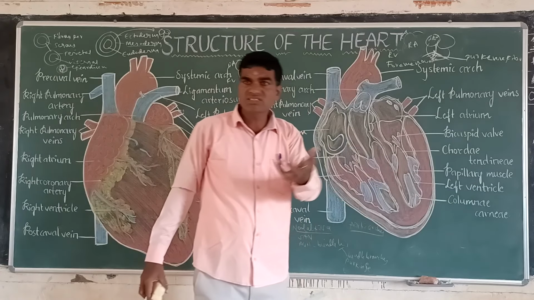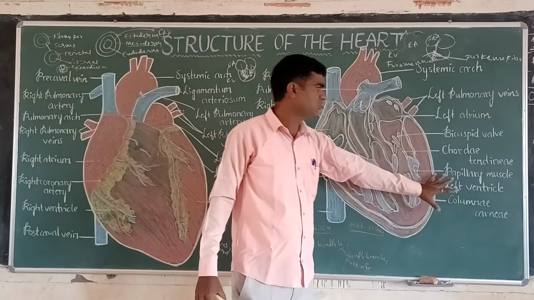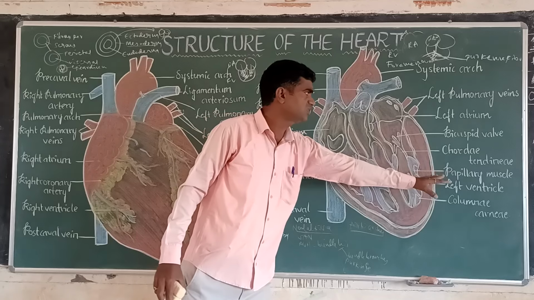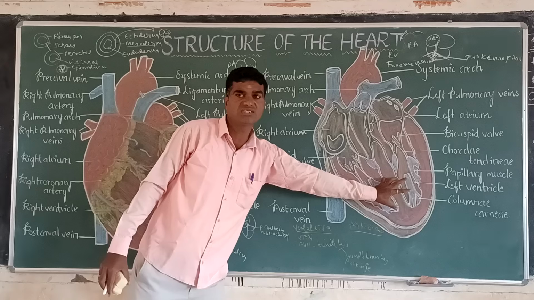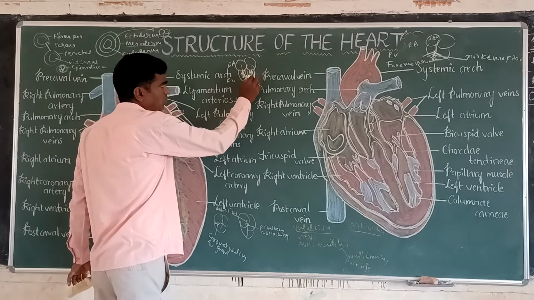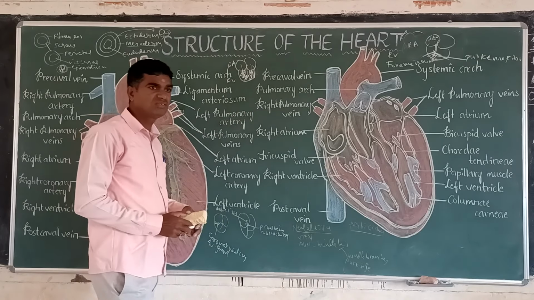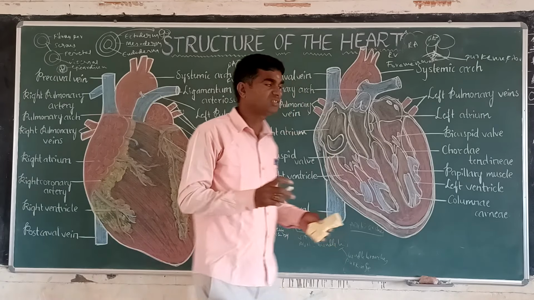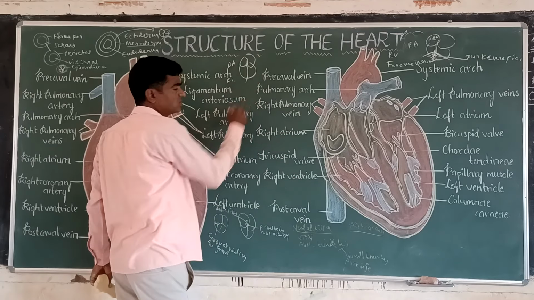If the muscular ridges are conical shaped structures, a cone shaped structure is forming here, which is called the columnae carneae, or the papillary muscles and chordae tendineae. All of these are present in the ventricles, all these ridges. Now the blood is stored here, and from here the blood is released and reaches the systemic arch and pulmonary arch. The blood comes from the two ventricles.